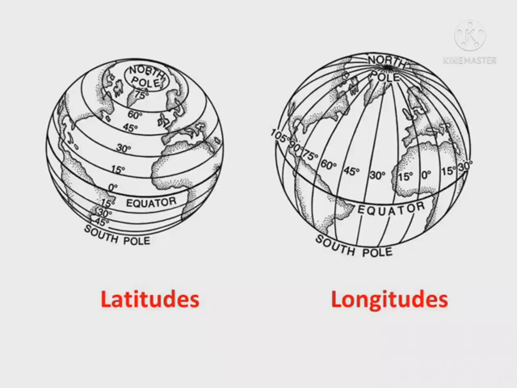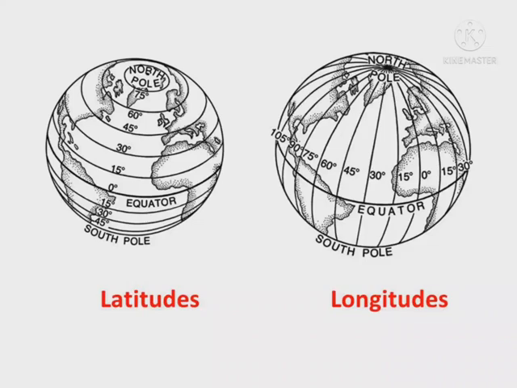Latitudes are used together with the longitudes to locate a place on the earth. Latitudes are used to locate the climatic zones on the earth.